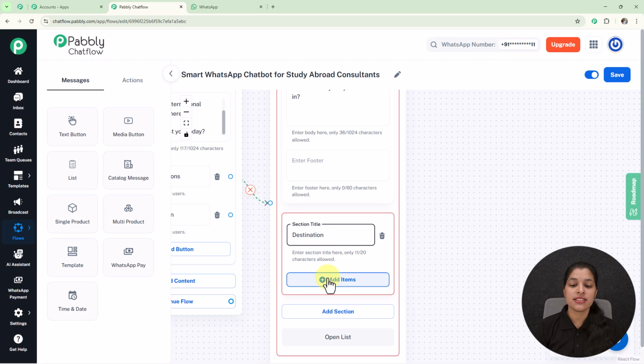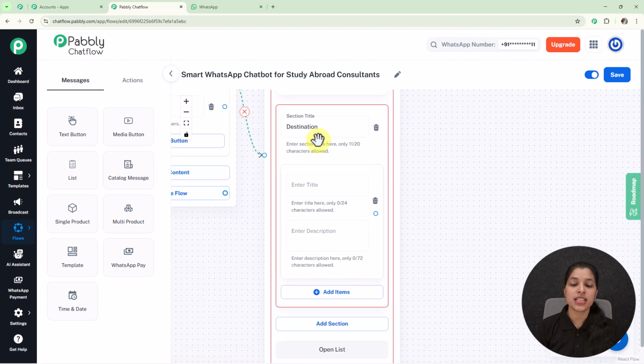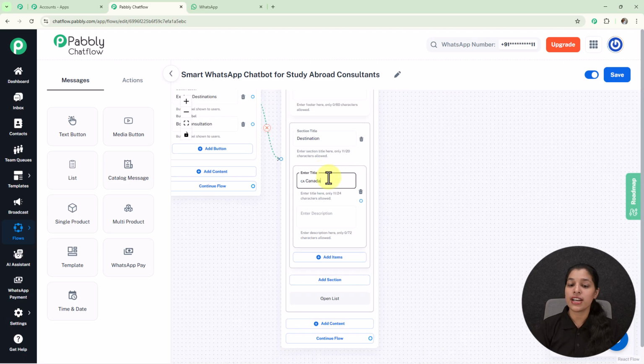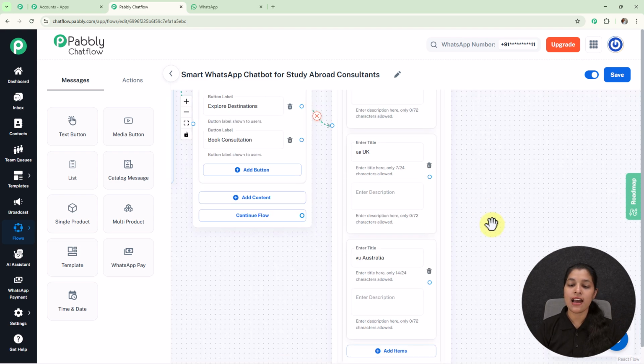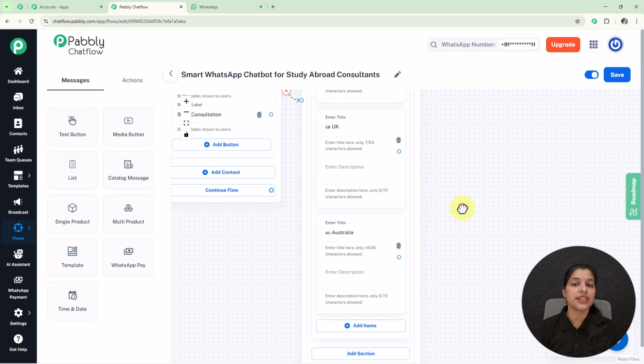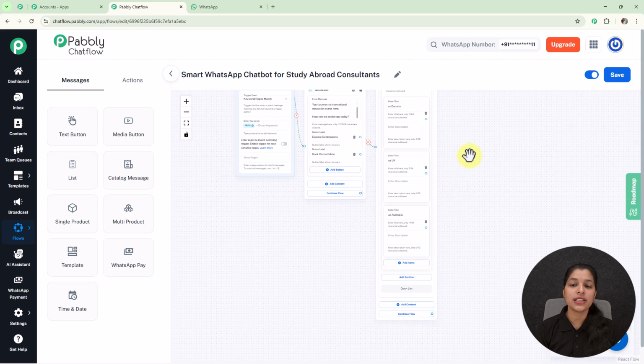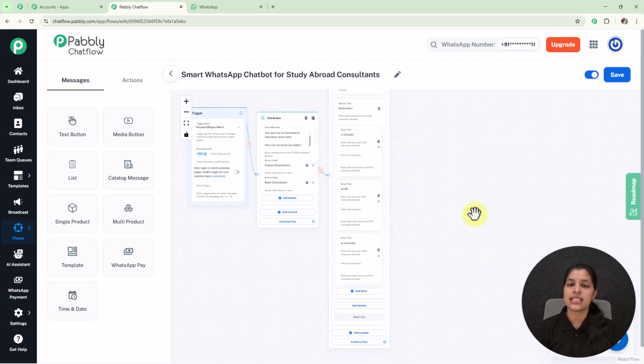For that we just have to click over this add items, and here it is asking me to enter the title and the description. So now I am going to enter the title of my first list item or the first country. Here I have entered the title of my first list item or the first country. Now likewise I'm going to add some more items. Here you can see I have added two more items or two more countries in my list, that is UK and Australia.